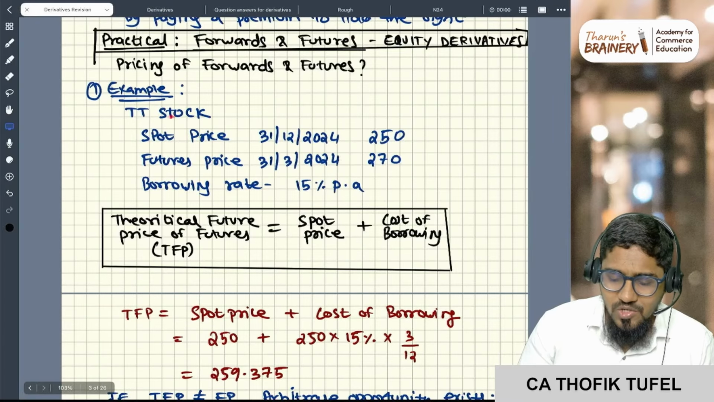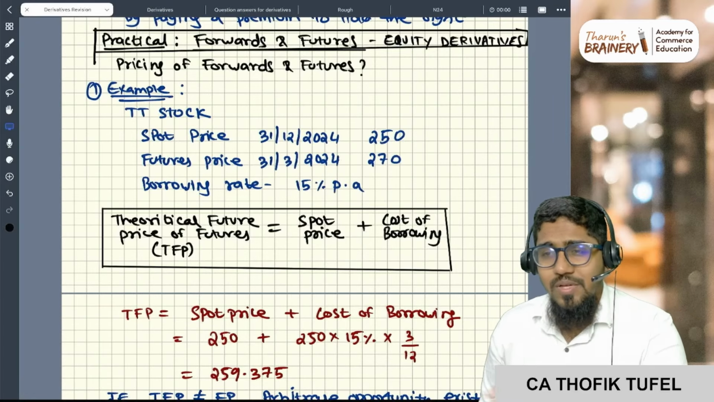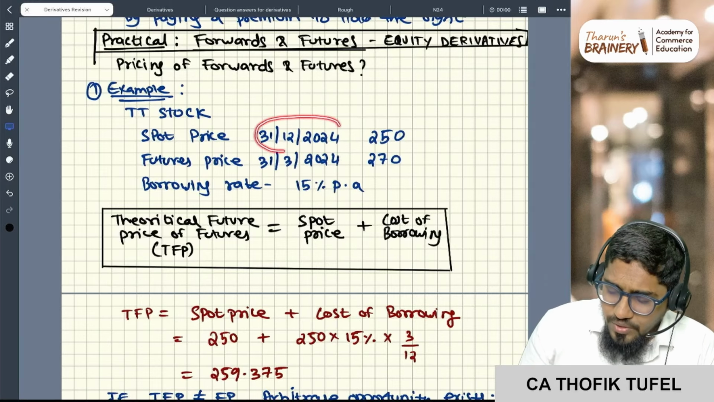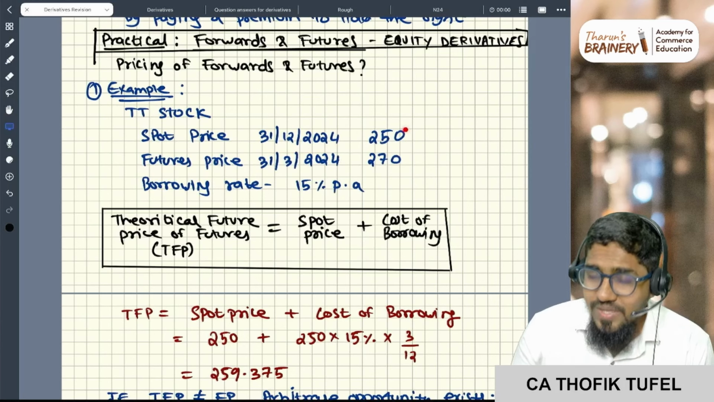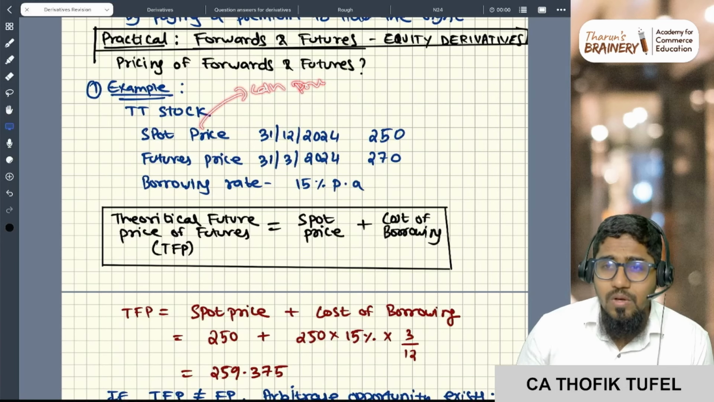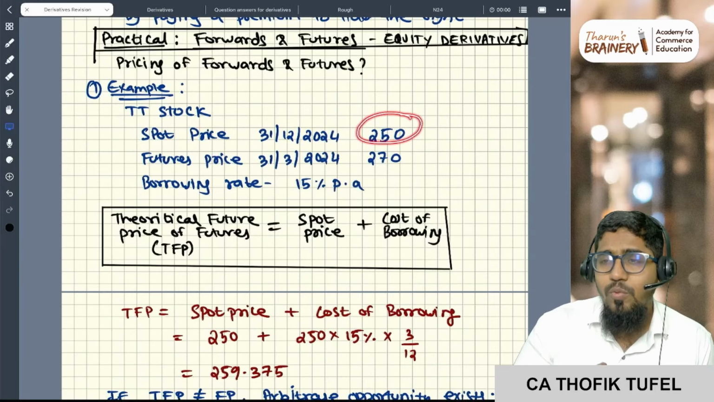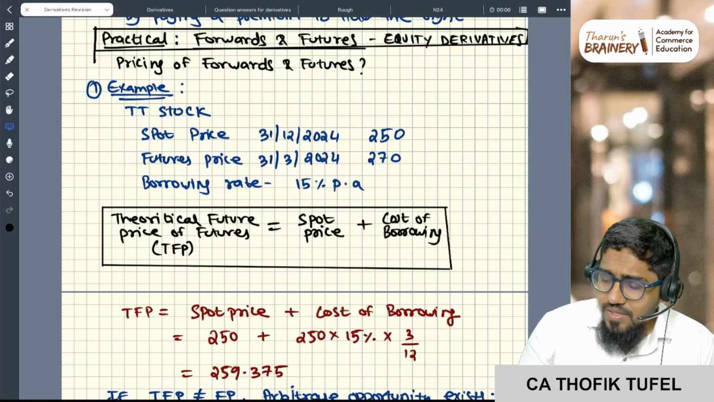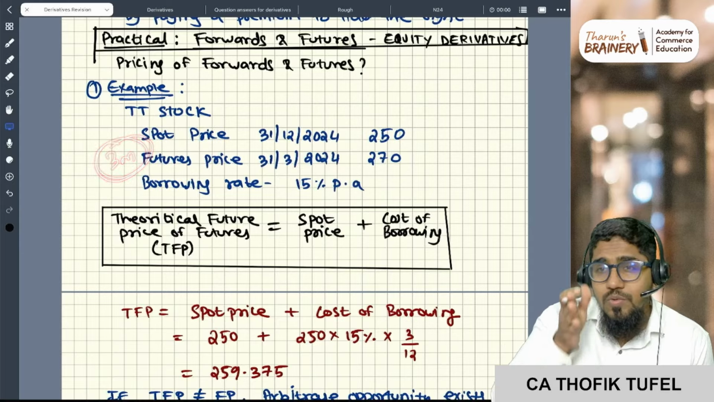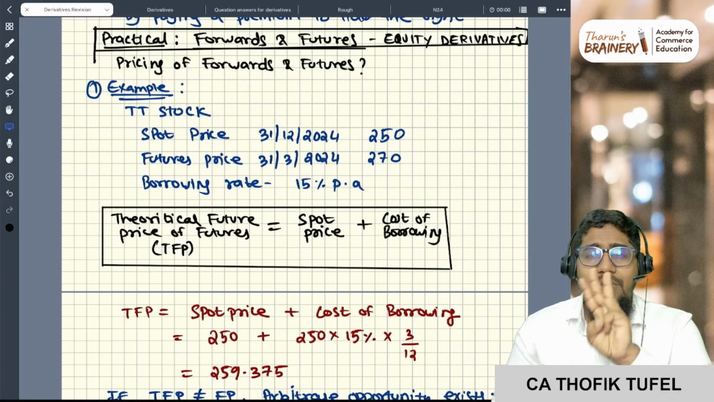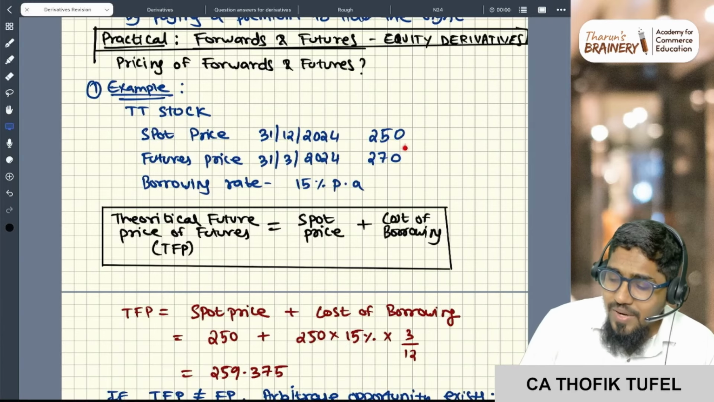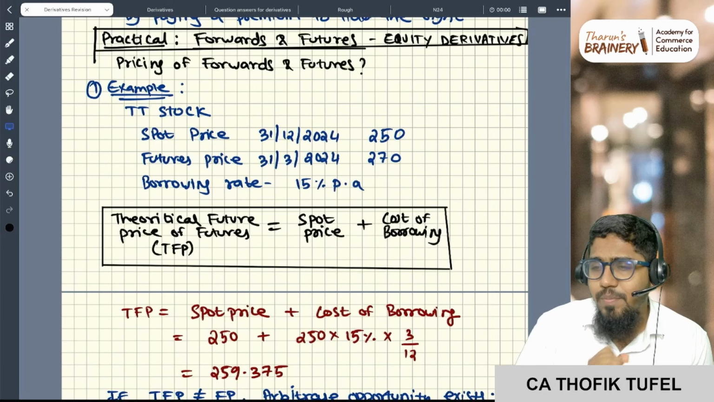Now you just take, there is a stock called TT stock in the market. The spot price, which means as on 31/12/2024, not today's price. Spot price is also called cash price. Today if you want to purchase the stock, it is available at 250 rupees. The future price on 31/3/2024, which means this is a 3 month future price. January, February, March, so after 3 months if you want to purchase, the predetermined price which is fixed today is 270 rupees.